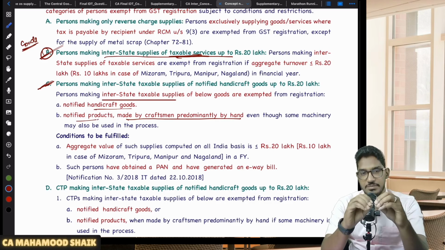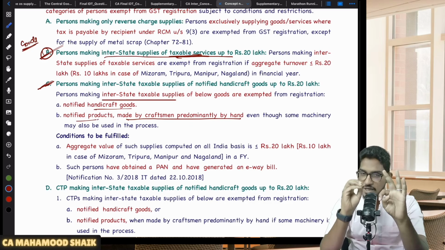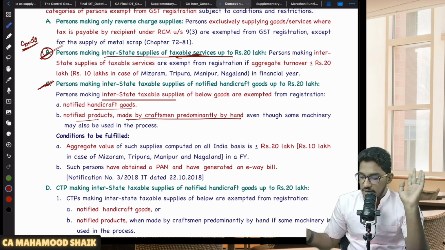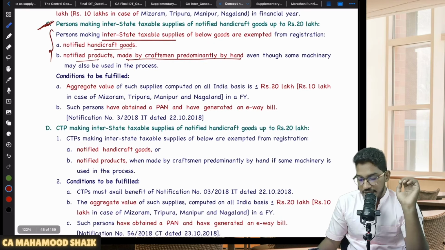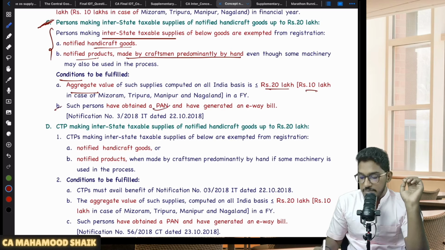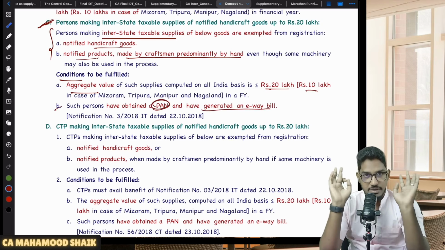If you are making interstate supply of notified handicraft goods or notified handmade goods which are predominantly made by hand, then you can enjoy the threshold limit of 20 or 10. However, these people are required to fulfill some conditions. Sir, what are those conditions? Their aggregate value of turnover should not exceed 20 lakh rupees or 10 lakh rupees. And also, these people must have a PAN and they must generate an e-way bill. That is the condition.